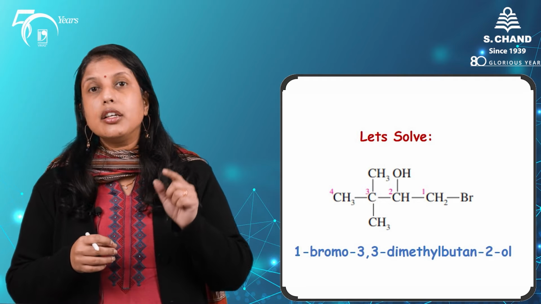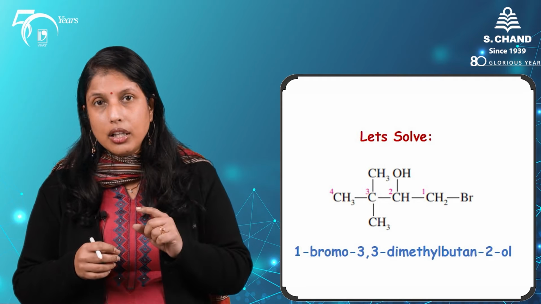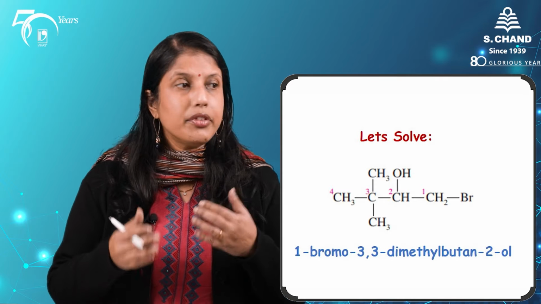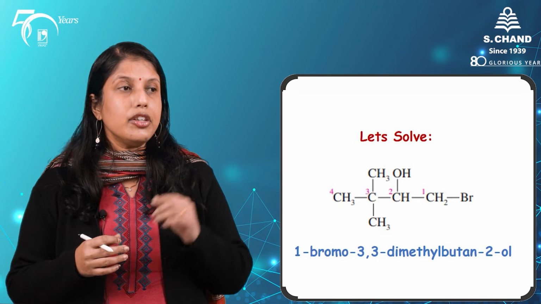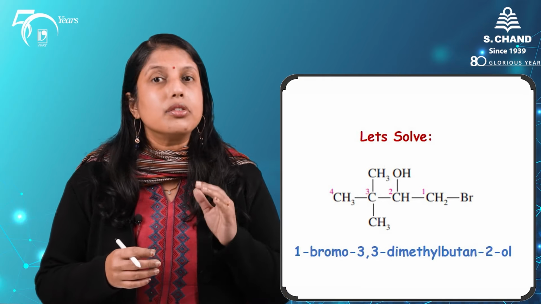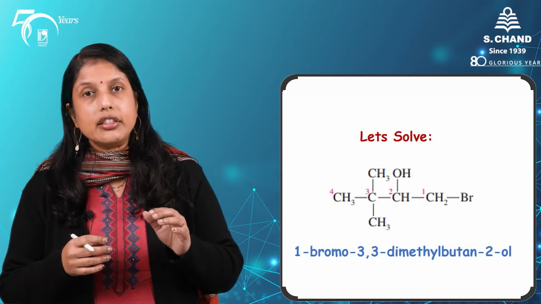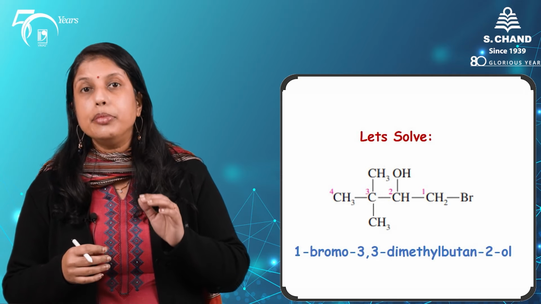So it is butane-2-ol. And now finally we will add all the other substituents, and its IUPAC nomenclature is 1-bromo-3,3-dimethyl-butane-2-ol.